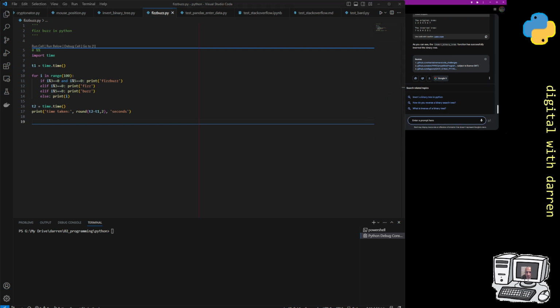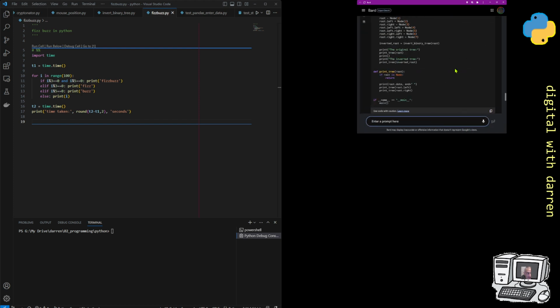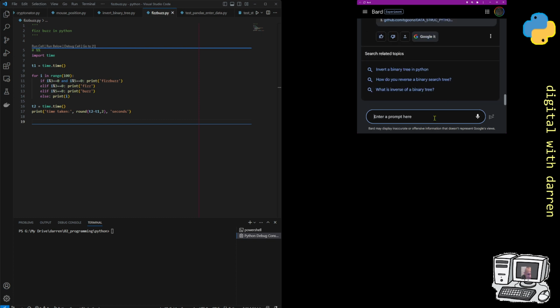and move my Google Bard, because I might be able to, and let me just expand it. So Control plus, yeah, it does make it bigger. I'm just going to ask questions here, which is: what is the FizzBuzz game in coding? I don't know if it's called a game or puzzle, I'll call it a game.